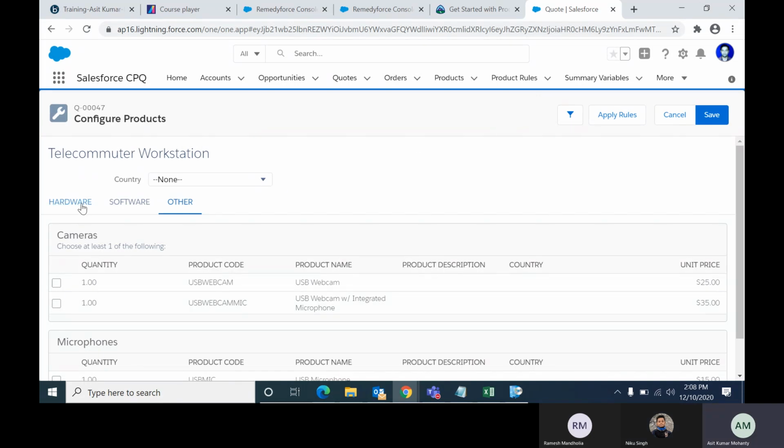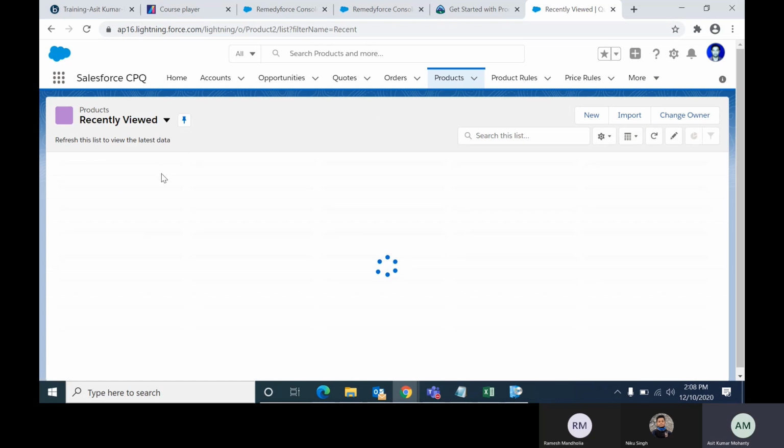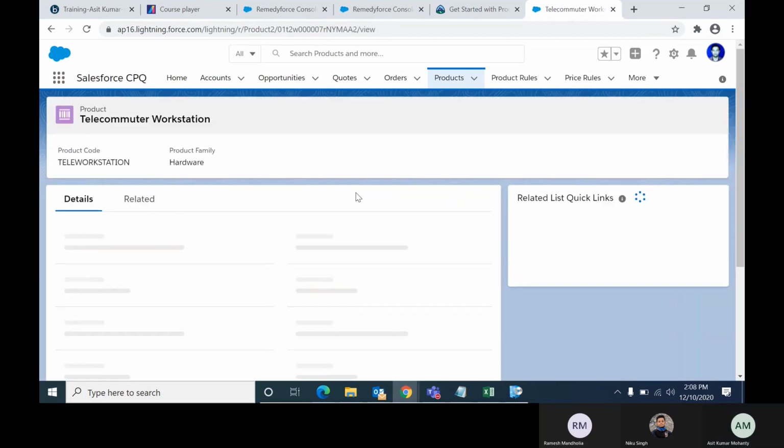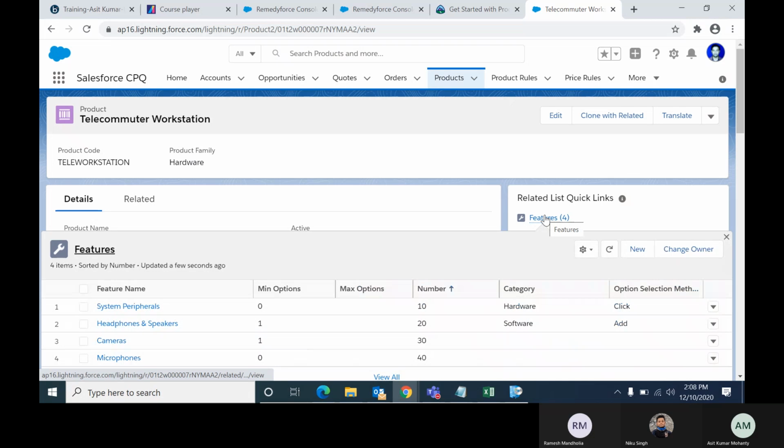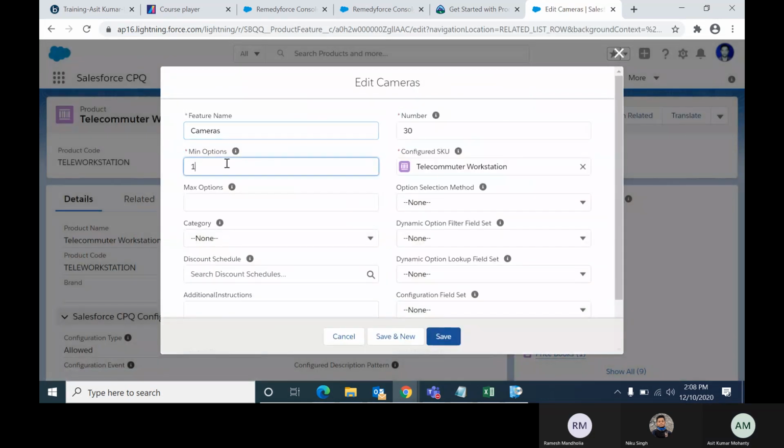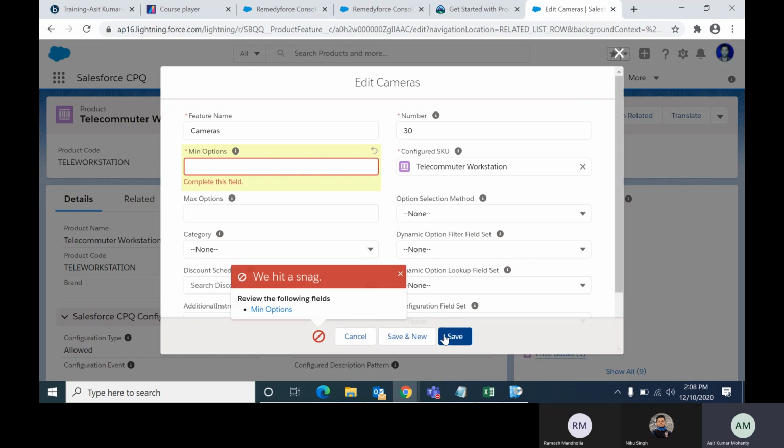This is a different message. Camera. So this is one error message I have set. Actually, for USB camera, there should be a minimum of one. See the feature, I can change it. Let me change it quickly. Product control station. The minimum option is one, so let me change this one. Save. Zero, sorry.